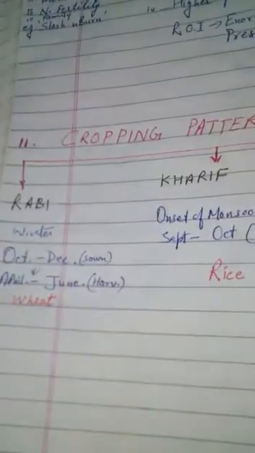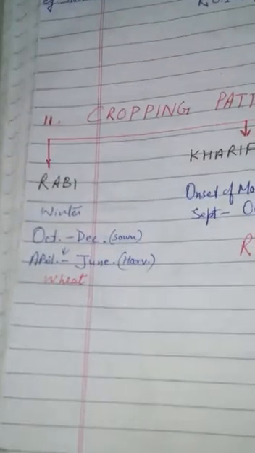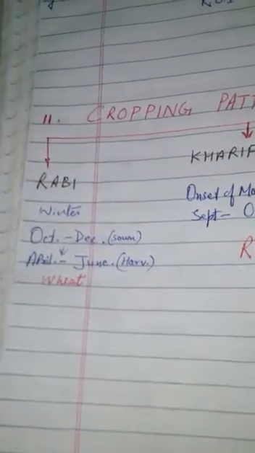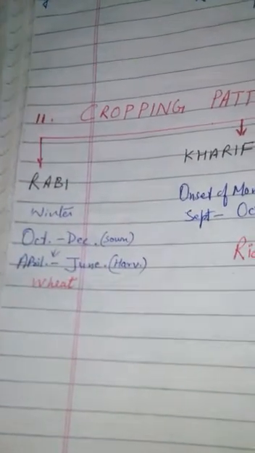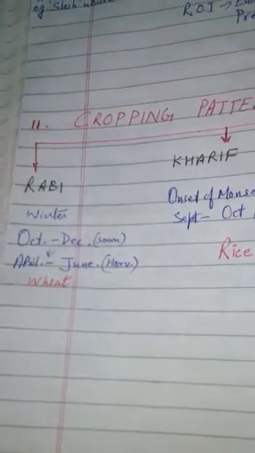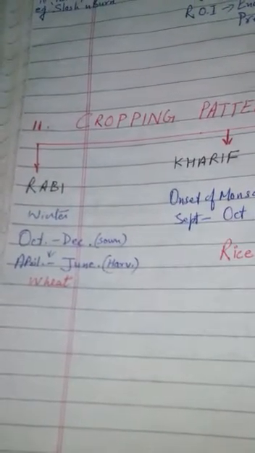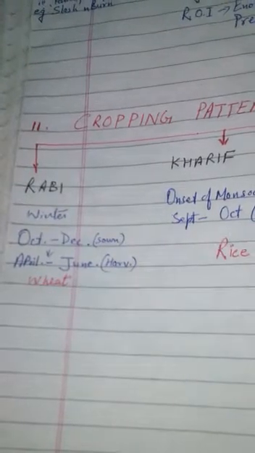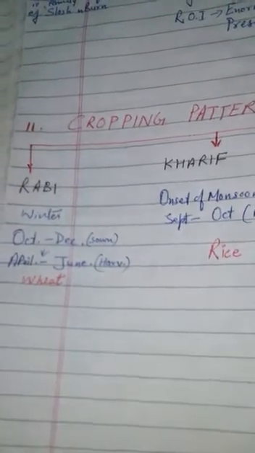Here three cropping patterns are there: Rabi, Kharif and Zaid. Rabi crop is sown in the winter season, somewhere between October to December, and it's harvested in the month of April to June.